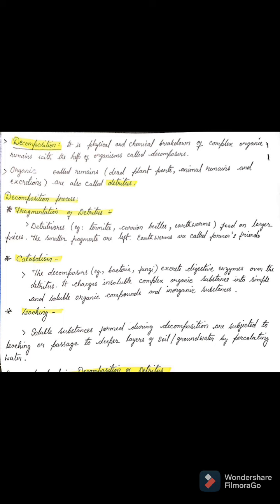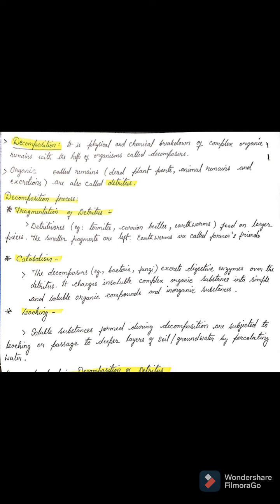Now, to understand fragmentation, just imagine a leaf which has fallen off from the tree. That leaf is not directly decomposed by the microorganisms. Actually, the first process is fragmentation, in which other organisms such as the termites, the beetles, and the earthworms, which are present in the soil, feed on the larger pieces.